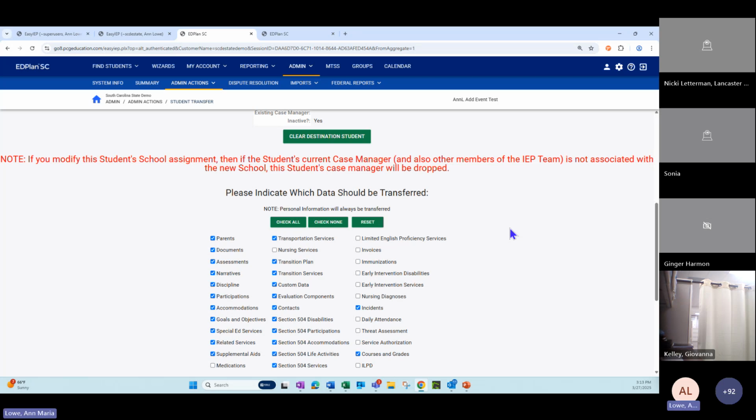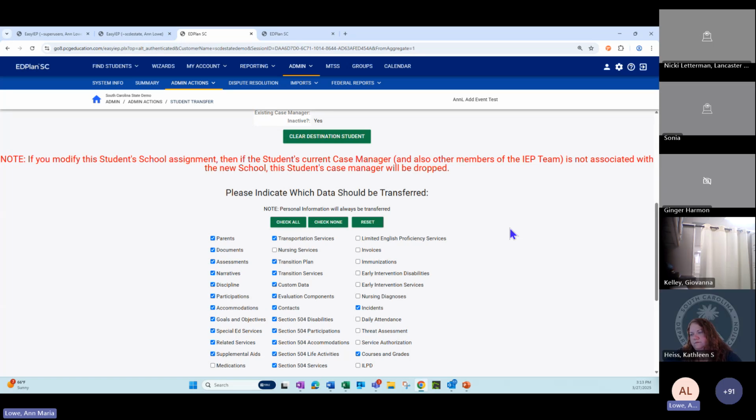The main point of not duplicating students here was do not create a new student. If you know that student, you're asking for the transfer from another county, you want to pull existing student information. If you say create a new student, that will create a whole new student in the system. So the information that transfers over won't be attached to that new student. It will be attached to that UID of the existing student. So always choose an existing student for your transfer.